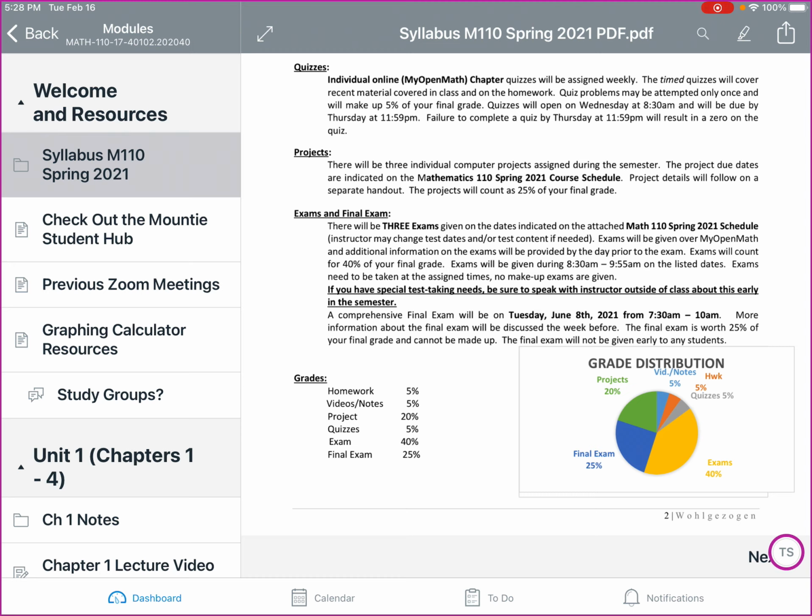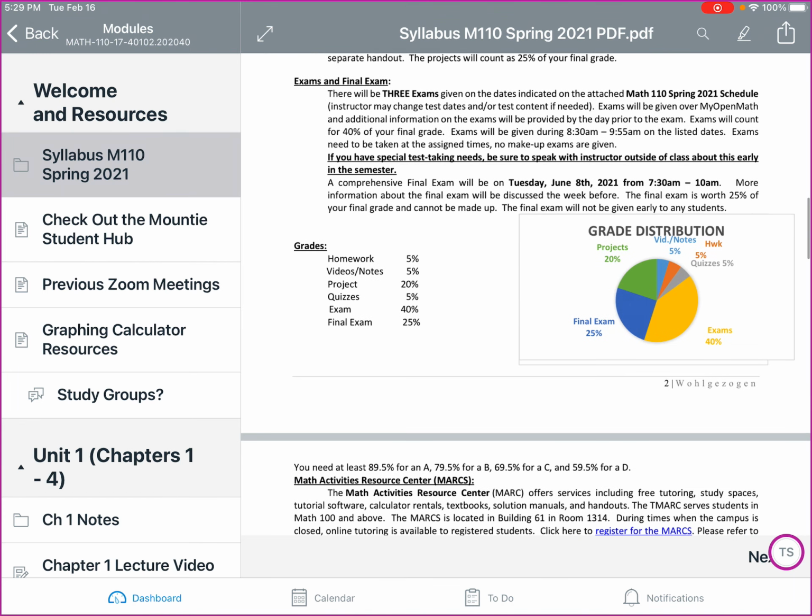Projects, there's going to be 3 individual computer-based projects that are going to be assigned throughout the semester. More details will come with those right before we talk about them, and you'll also notice that in modules you will see projects folders coming into play as soon as we start discussing them. Exams and final exam. So you're going to have 3 exams that are given on the dates that are attached on the Spring 2021 schedule. And if any changes happen, I will be posting that on Canvas. And exams count for 40% of your final grade.